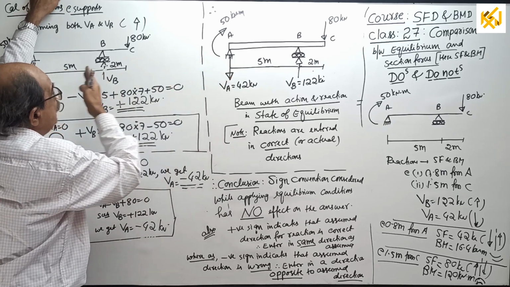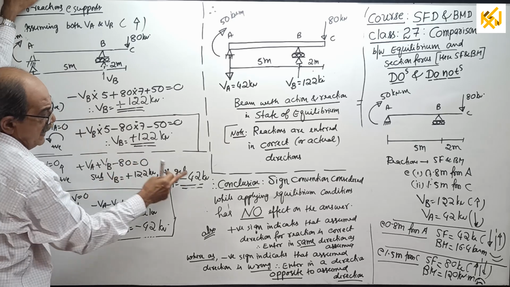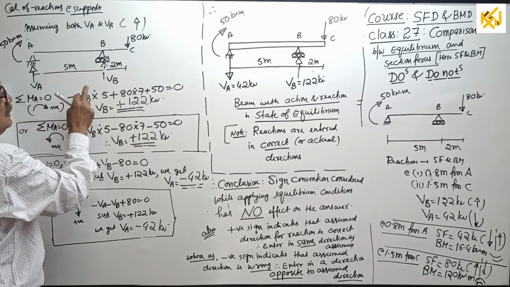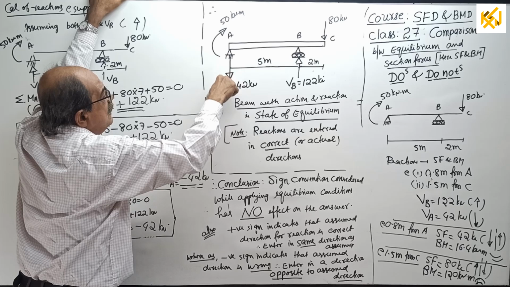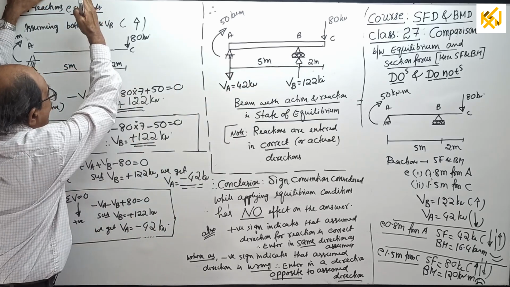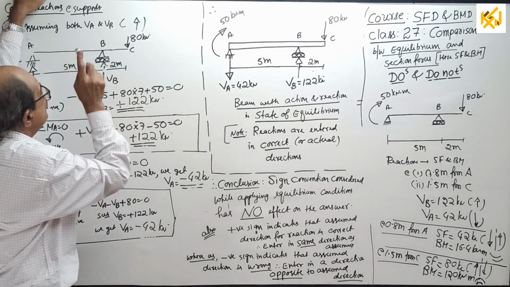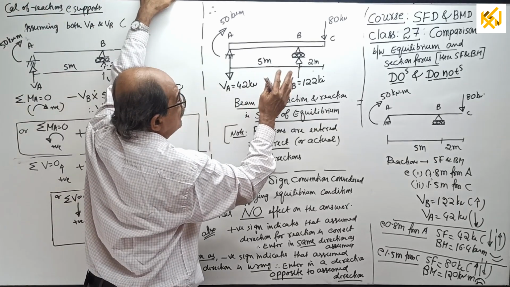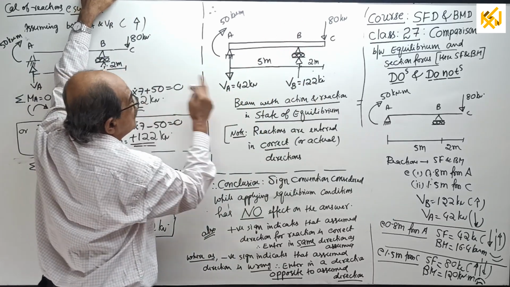Before going there, you can write here: I considered VA in the upward direction and I got a negative sign. That means the actual reaction at A, that is VA, is 42 kilonewton, not upward but downward. Therefore, I am entering down 42. See VB here. VB is considered in the upward direction, whereas on solving it came positive. That means the direction considered is correct. Therefore, enter the reaction in the same direction as the assumed direction, that is up.